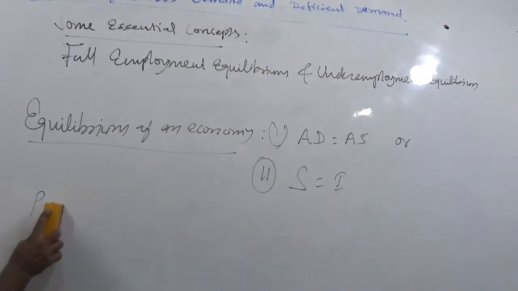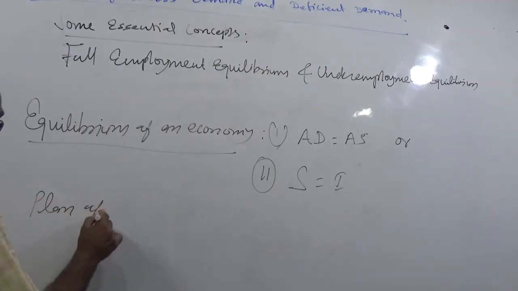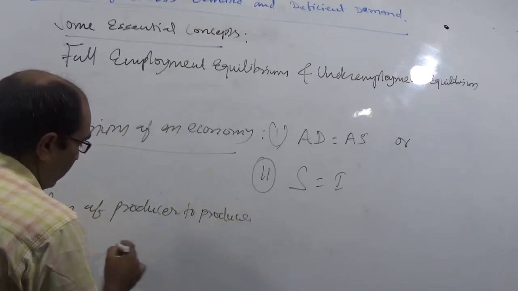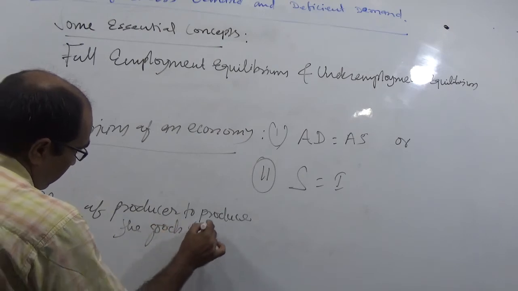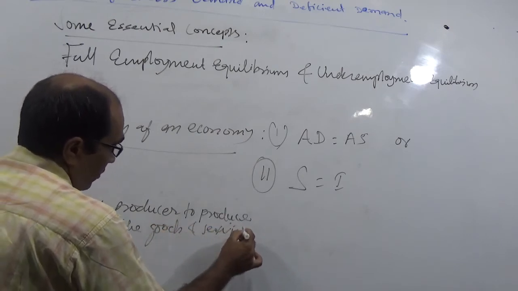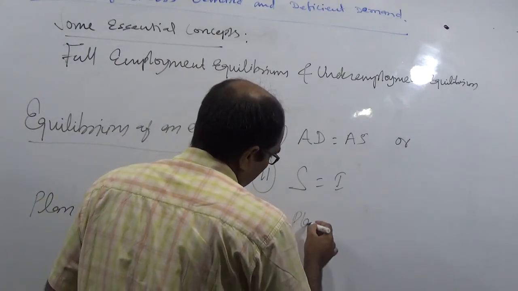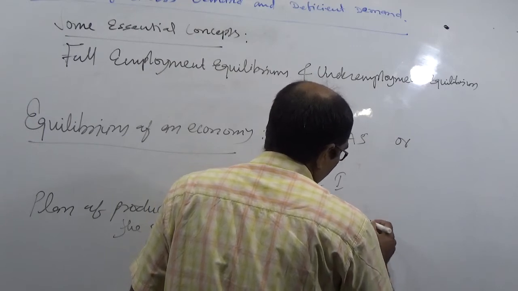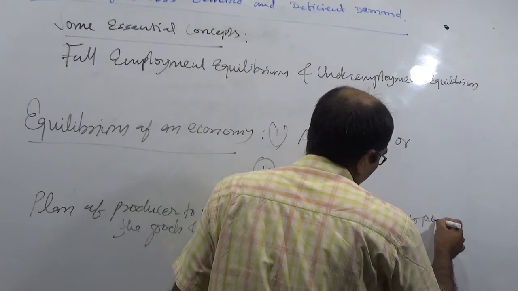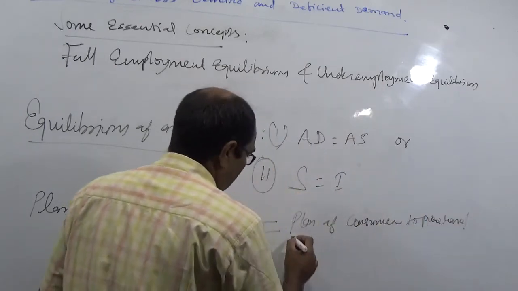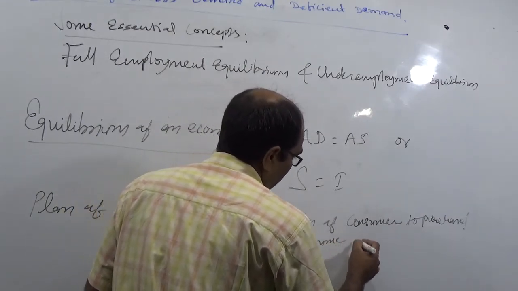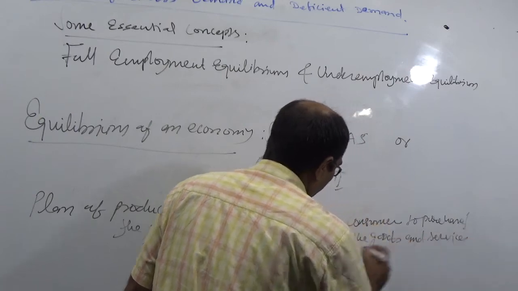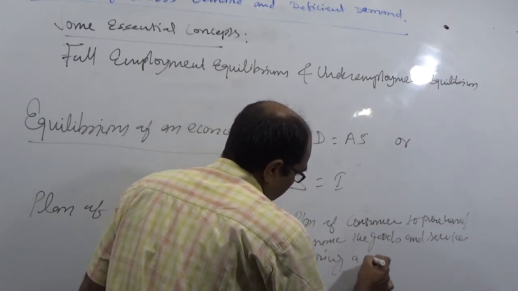plan of producer to produce the goods and services is the same as plan of consumer to purchase and or consume the goods and services during a financial year.